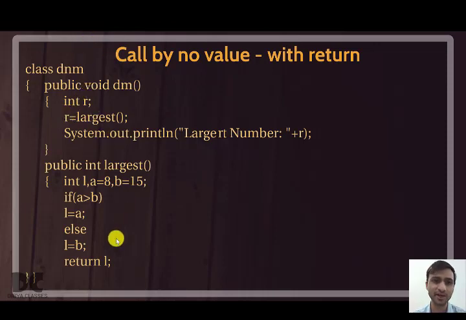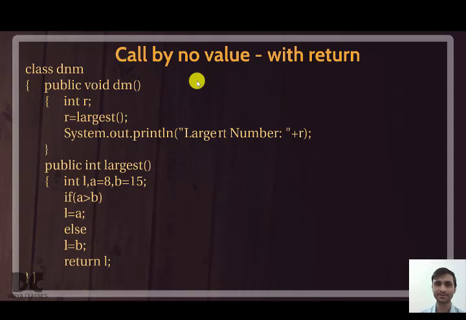So here you return the value. What is the value stored in R now? The value stored in R is 15. Then I will tell the teacher. Printing means I am telling the teacher that the larger number is 15. Okay, clear. So here I am not giving any value, therefore this is call by no value. But you are returning me the answer, so this is call by no value with return.